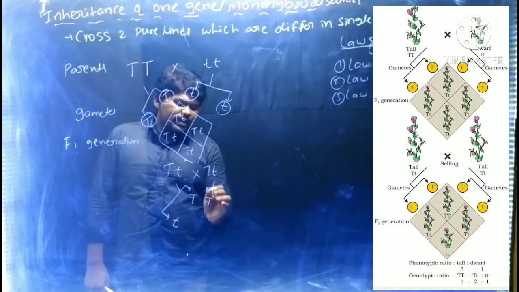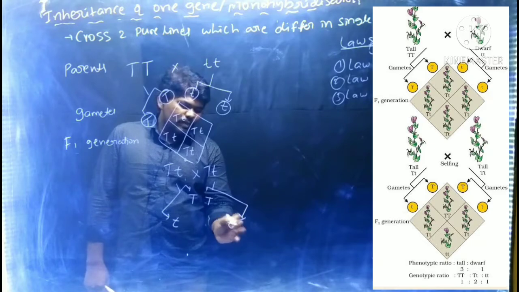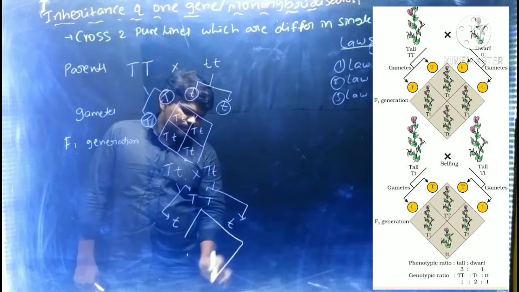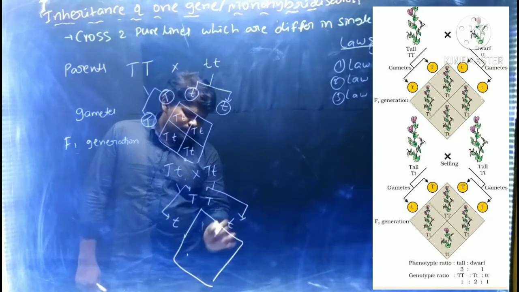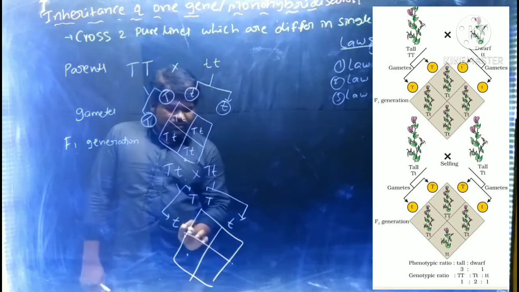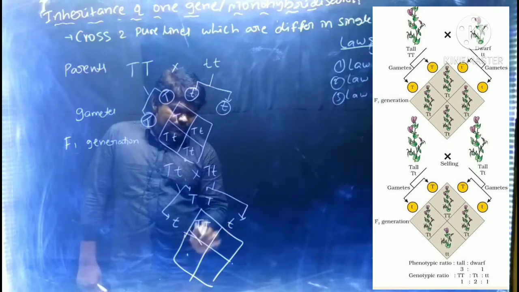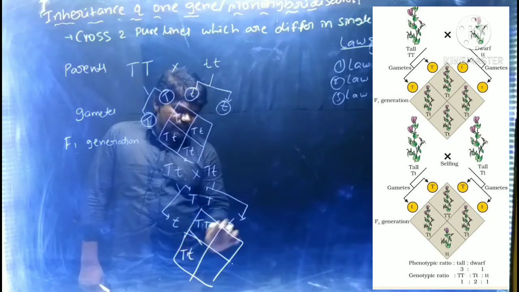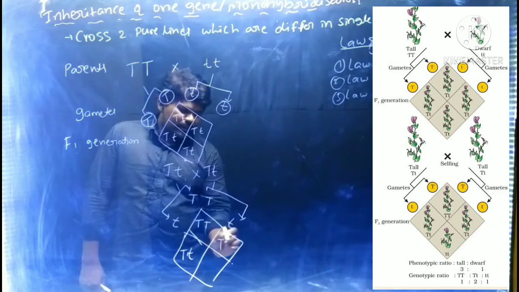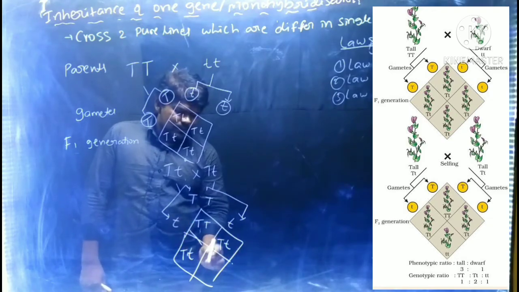Then we observe the genotypes in the Punnett square.